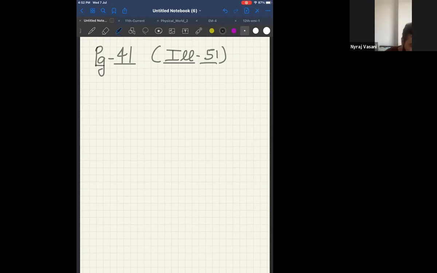Stop. Now, a force of 15 Newton acts on the box as shown in the middle.